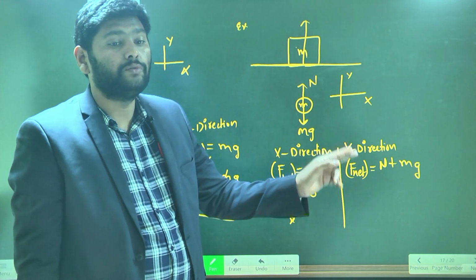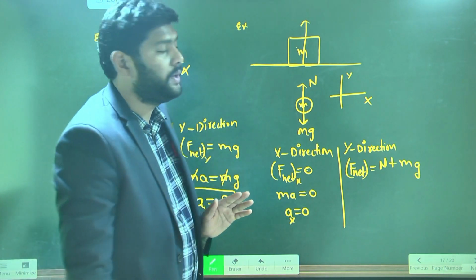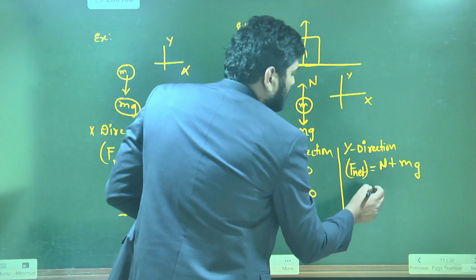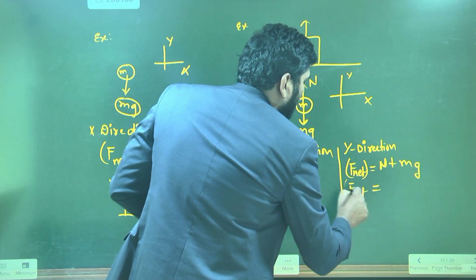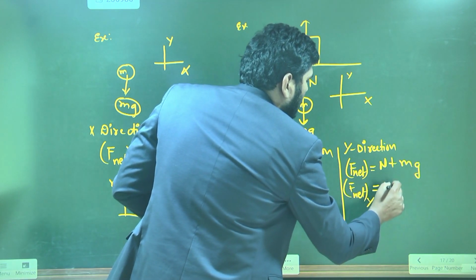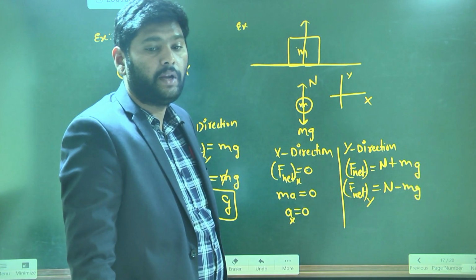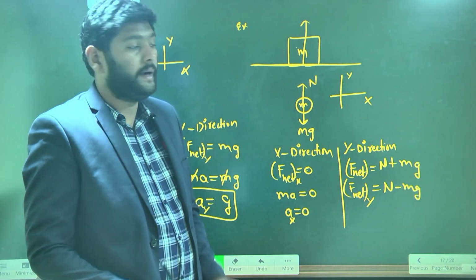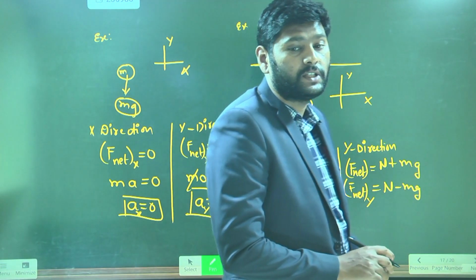So you have to put a negative sign for the gravitational force. If I put a negative sign for gravitational force, the equation changes: net force along y direction is equal to N minus mg. So this is the way you get net force along y direction. But according to Newton's second law, what is net force?